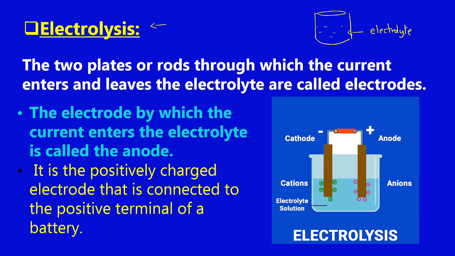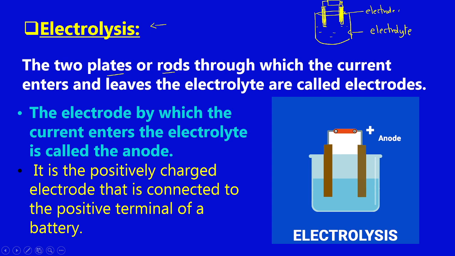Now then you need an electrical connection. Then you need two rods here. These two rods help us to connect with the electrical circuit. With the help of these, we will connect it to the cell. So here you have two rods. These are termed as electrodes. What are electrodes? They can be plates or rods through which current will enter into the electrolyte.